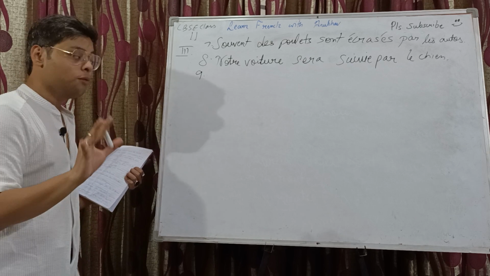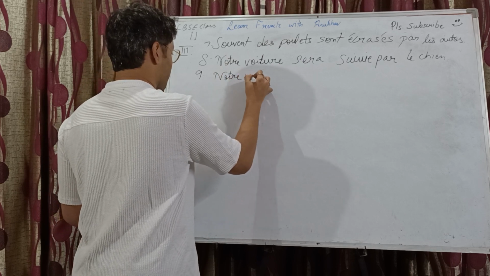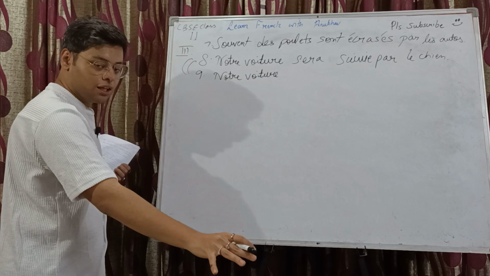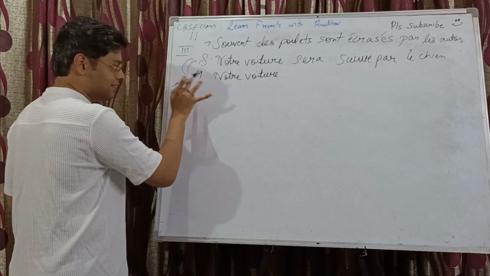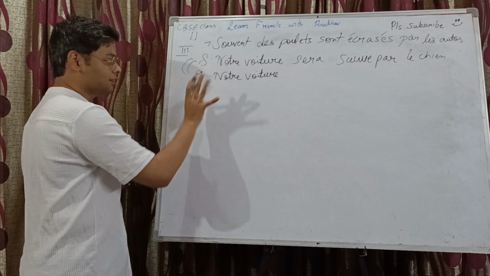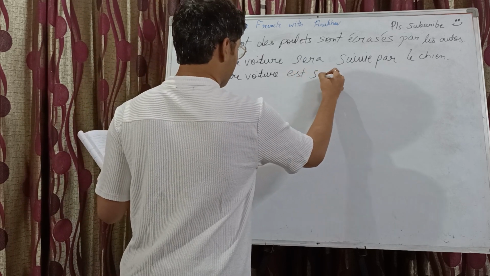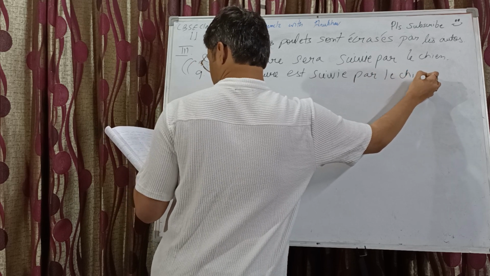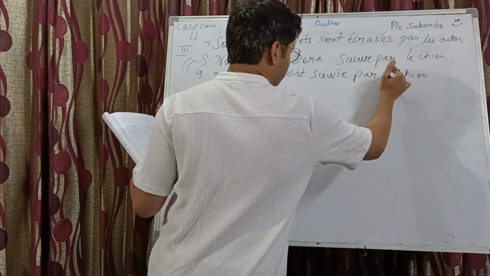Now it's present, so present passive. Notre voiture est suivie par un chien. Like I ended up interchanging the order given in the book. So please write accordingly. This is actually the 9th one, and that is the 8th one. Don't think that I jumbled the answers, I jumbled the questions themselves.